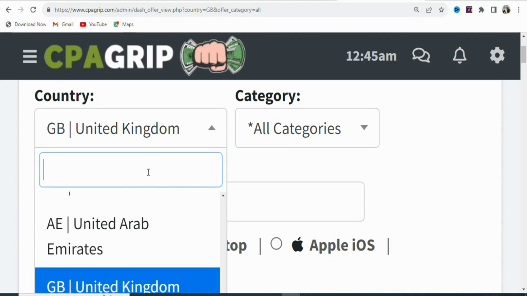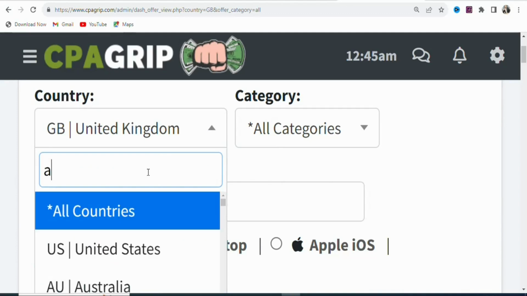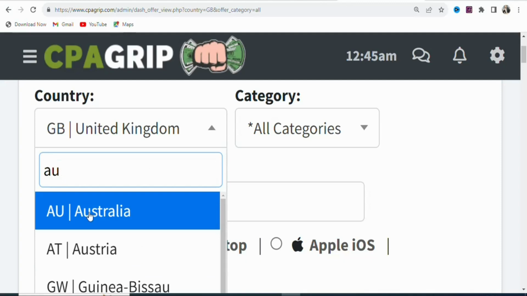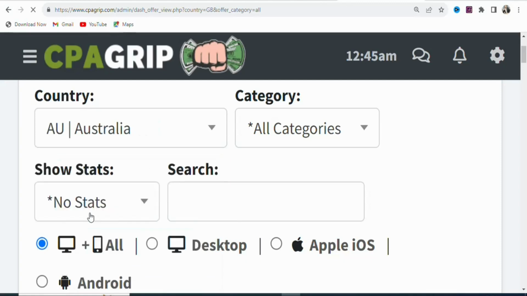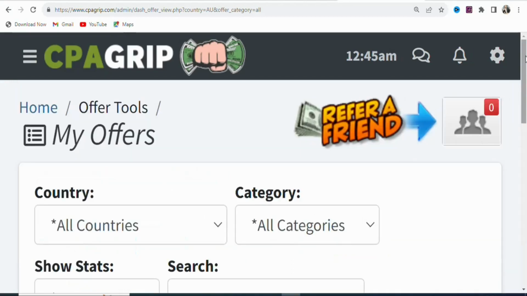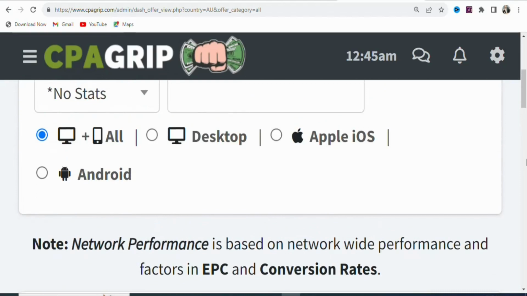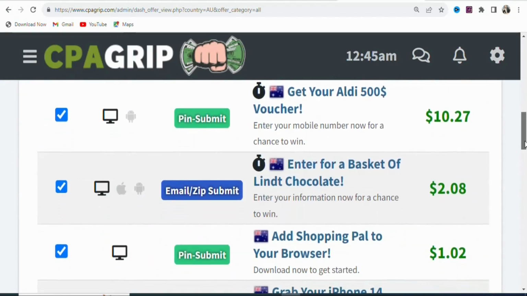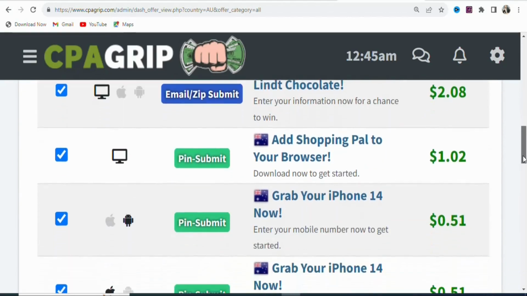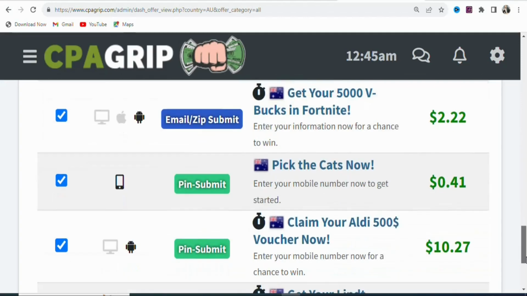Once you click on it, you are going to search for any country that you want. In this case, I'm going to search for Australia. So just search for it. Once you search for it, you can see it right here, Australia. Click on it. Once you click on it, we are going to scroll down. You can see the offers are loading. We are going to wait for it. As you can see, these are the offers that we can promote to people in Australia. You can see a whole lot of different offers.